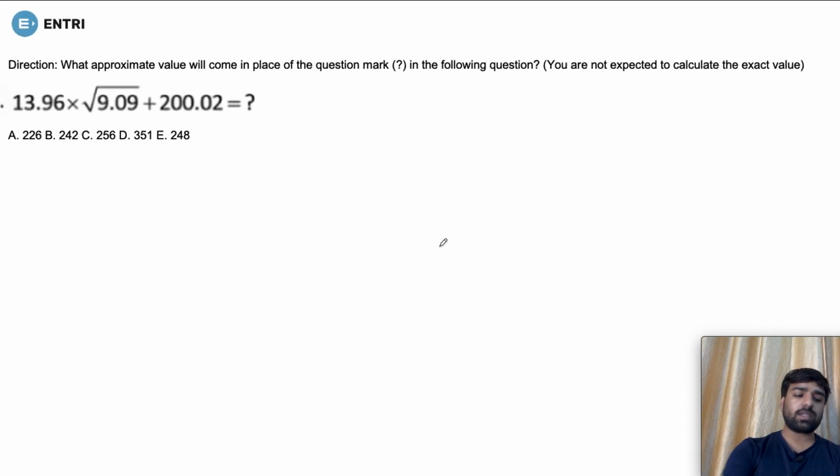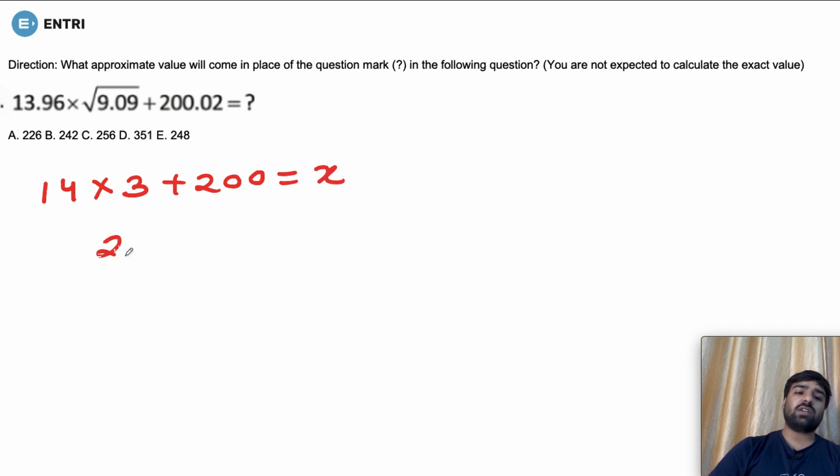Next question. In the next question again, you can try to solve with the nearest values. So for 13.96, you can use 14. For solving, root 9 would be quite easy, isn't it? So root 9 is 3, plus 200.02 could be taken as 200. Now you just have to solve it. So it is just 200 plus 14 into 3, what is that?